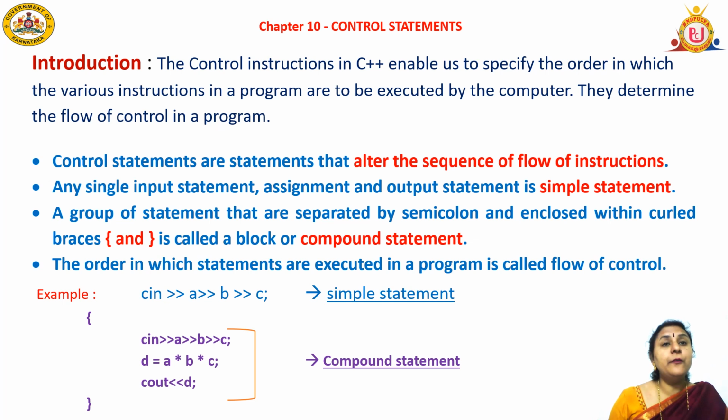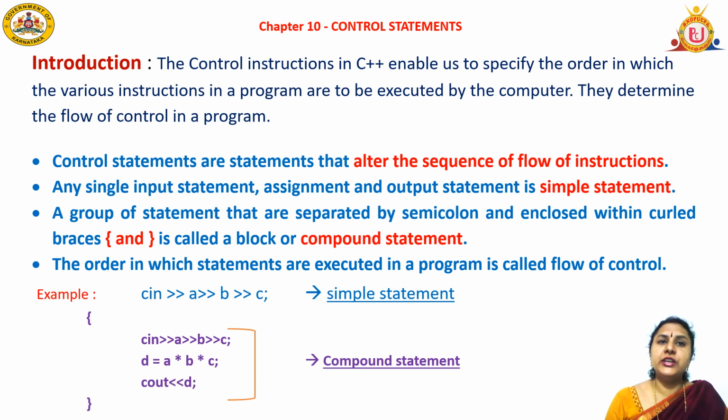They determine the flow of control in a program. So control statements are statements that alter the sequence of flow of instructions. It may not be one by one. It may change. If it is true, it will go to one statement. If it is false, it will go to another set of statements.